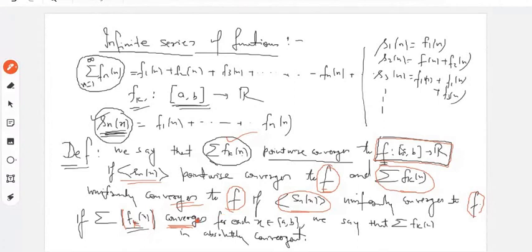So it is absolutely convergent if for each x this sigma of modulus fk(x) is convergent. If the sigma of modulus fk(x) is convergent, we say that this series is absolutely convergent. Okay. So I will come to some examples and we'll clarify with the example if there is any doubt. Is it okay?